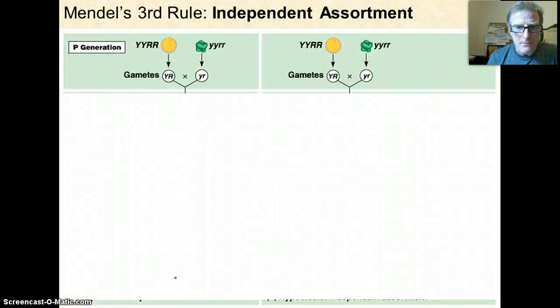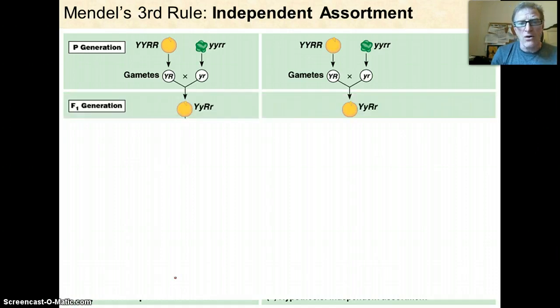Okay? So Mendel's third rule. Now he said, okay, what happens if I look at multiple differing traits? So for example, I know that yellow peas are dominant to green peas, and I know that round peas are dominant to wrinkled peas. When I cross a yellow round pea with a green wrinkled pea, what will I get? So you might say, okay, well, what's going to happen in the first generation is I'm going to get all yellow round. And that's exactly what you get.